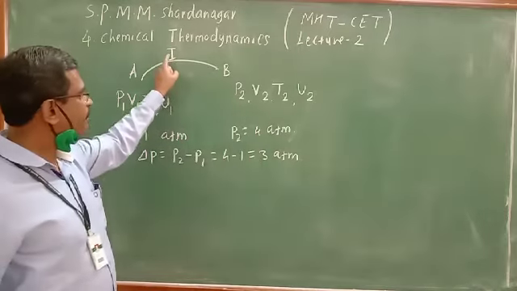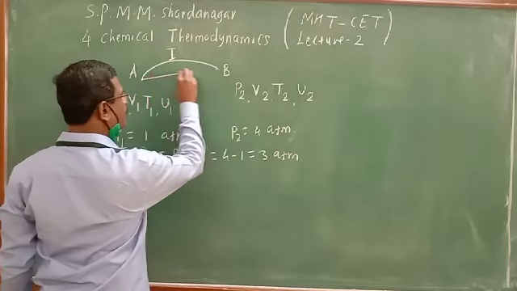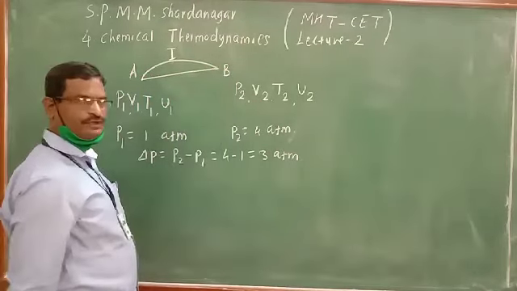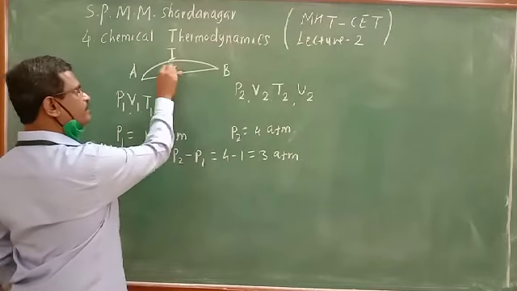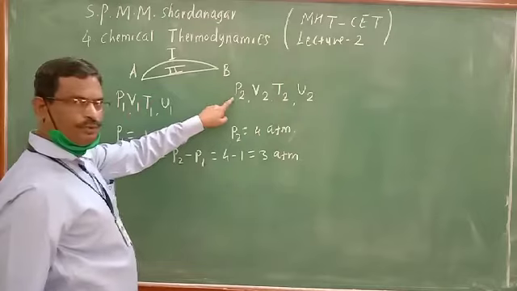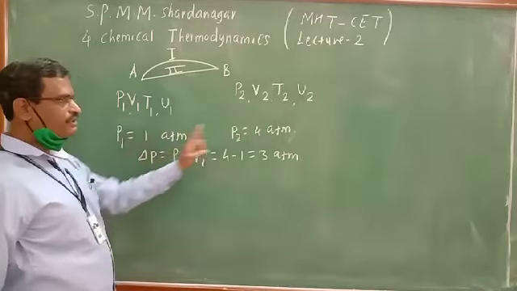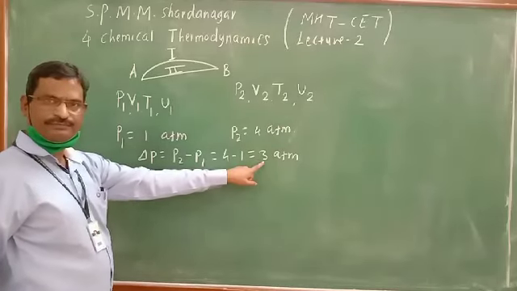Now, instead of this first path, if A is converted to B by this shortest route, the second route, there also P1 becomes P2, meaning 1 atmosphere becomes 4 atmosphere. So the change in pressure is the same, 3 atmosphere.